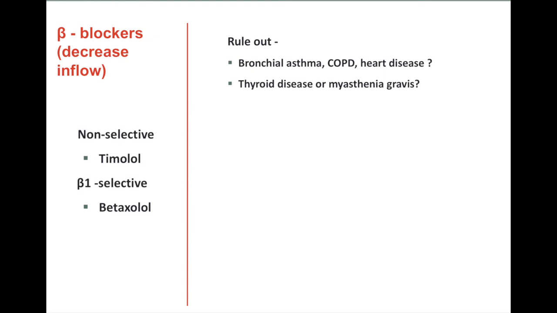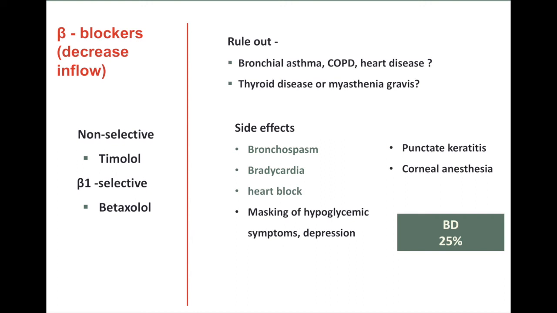Here the contraindications are bronchial asthma, COPD, heart disease, thyroid disease or myasthenia gravis. Side effects are bronchospasm, bradycardia, heart block, punctate keratitis, corneal anesthesia, masking of hypoglycemic symptoms, and depression. The dose is twice daily and it reduces intraocular pressure by 25%.